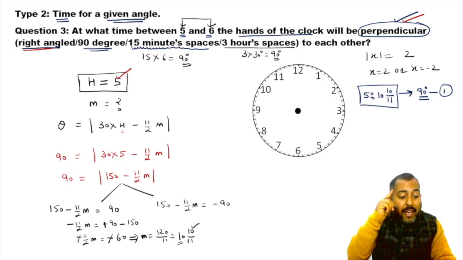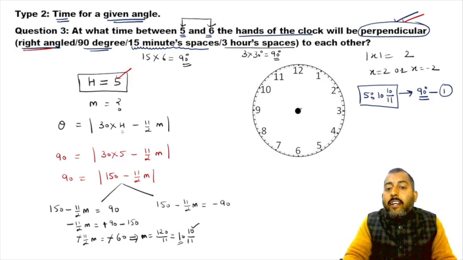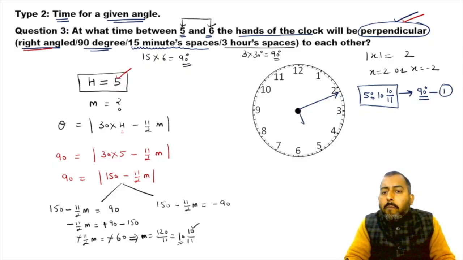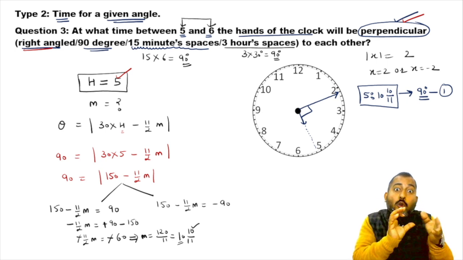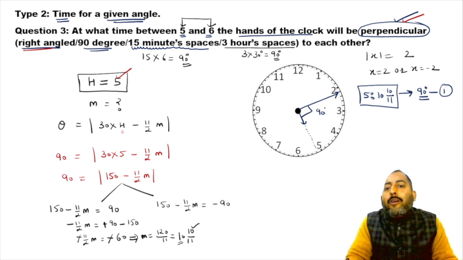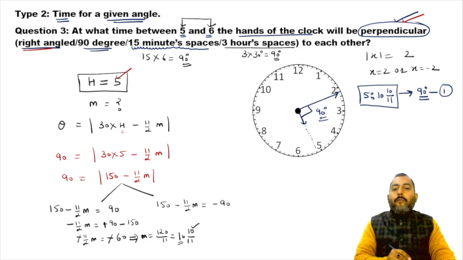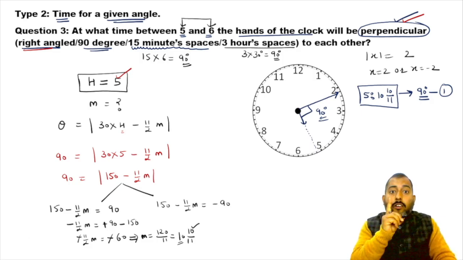Just imagine. At 5:10, the minute hand will be somewhere ahead of 2, a little bit ahead of 2. The hour hand will be a little bit ahead of 5. And this angle, if you measure it using the D of your geometry box, will definitely be equal to 90 degrees. So this is the first case.